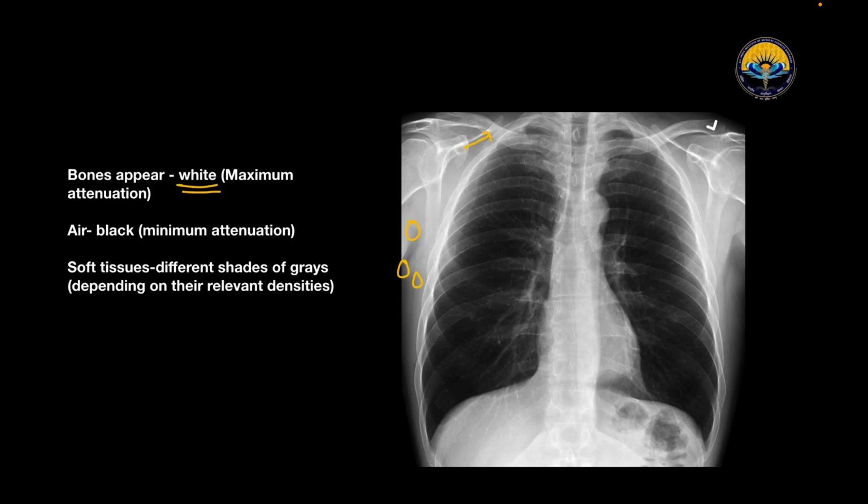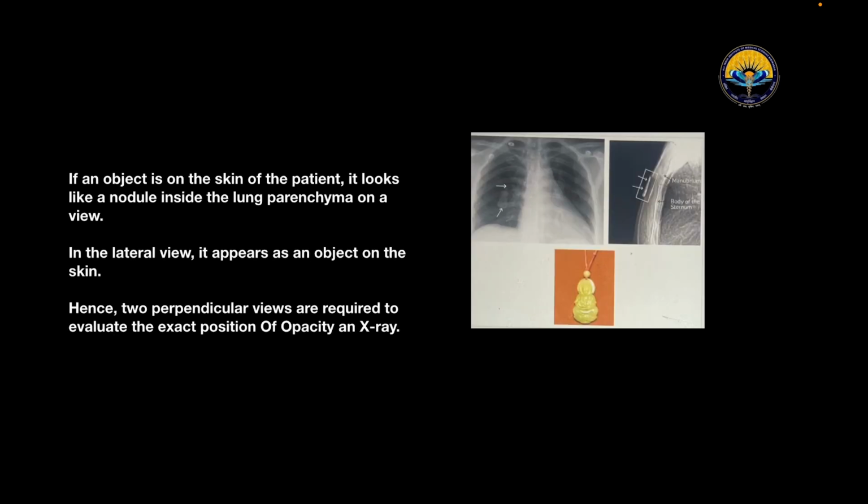It's important to look at both the AP and lateral views, because if an object is on the skin of the patient, it looks like a nodule inside the lung parenchyma on one view. So look over here, it looks like a nodule. But in the lateral view, it appears as an object on the skin. So hence, two perpendicular views are required to evaluate the exact position of an opacity on an X-ray. This is the importance of two perpendicular views.